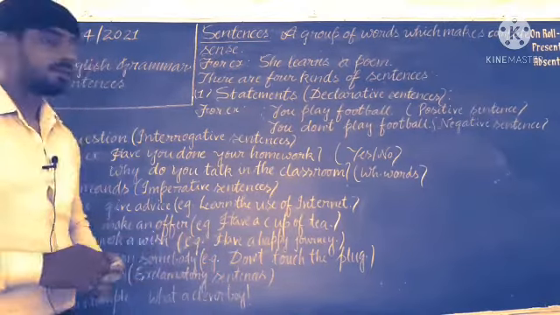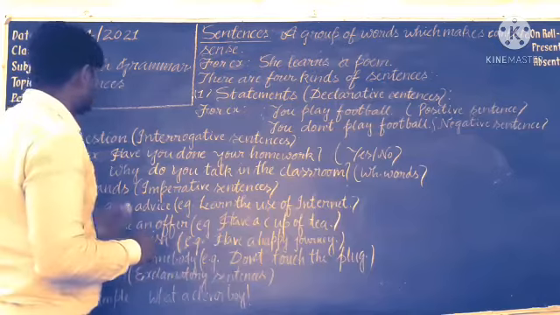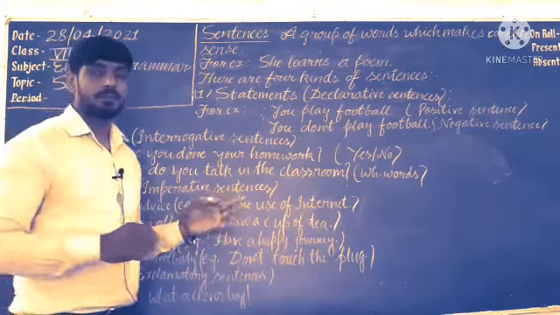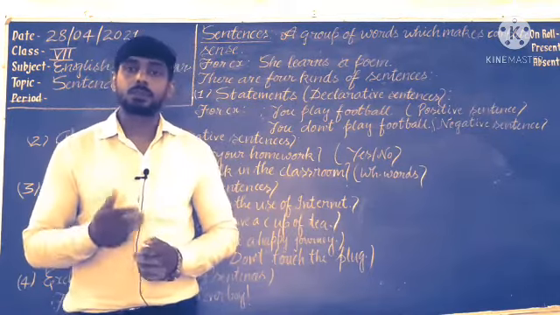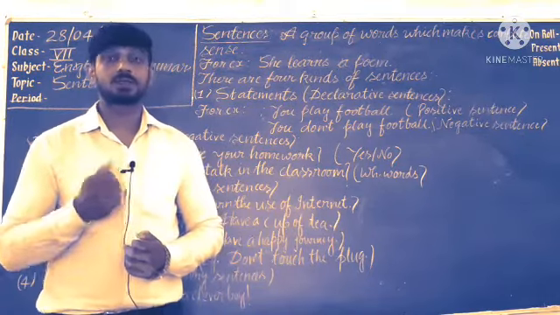Dear students, the second one is questions, which we call interrogative sentences. Interrogative sentences ask questions. Understand?